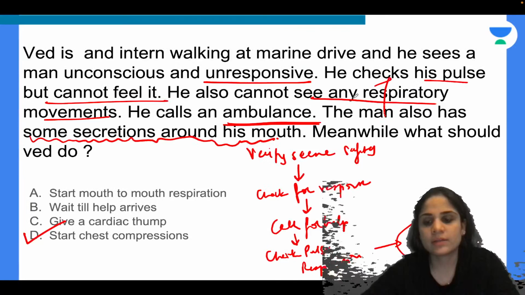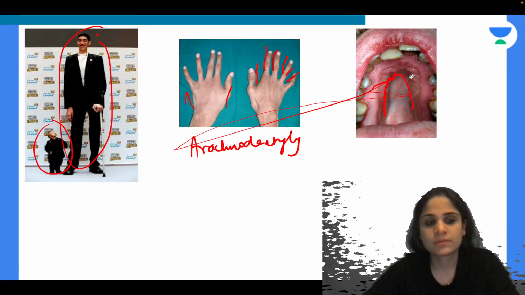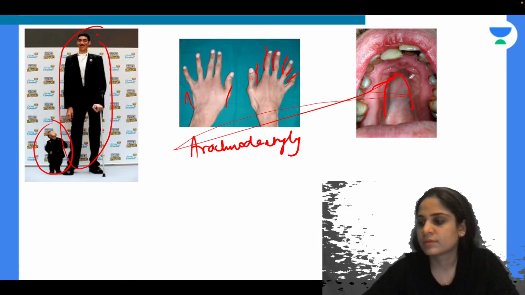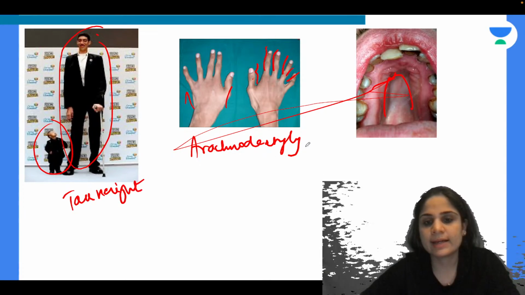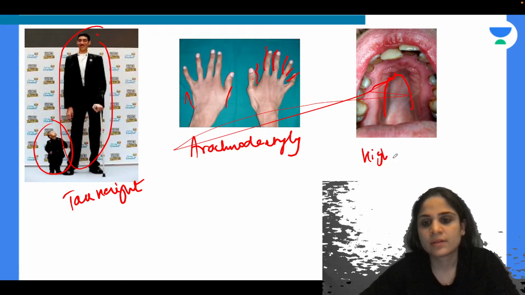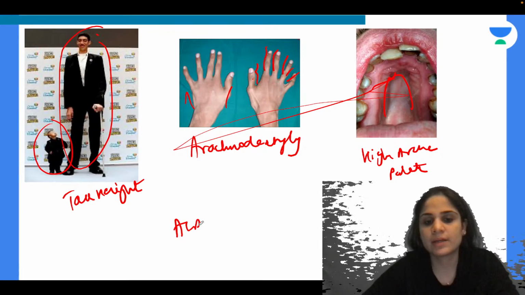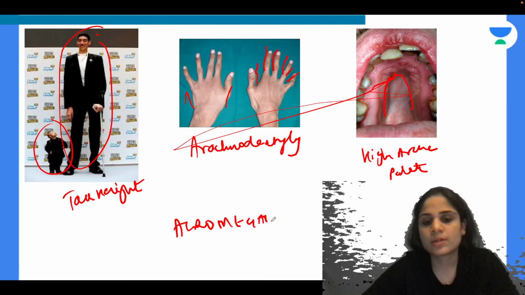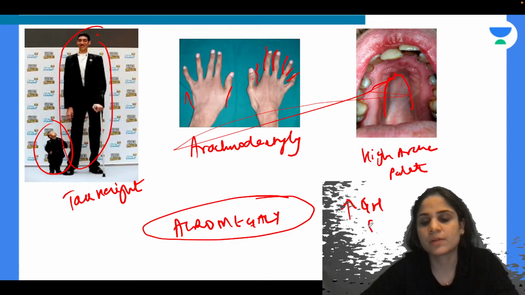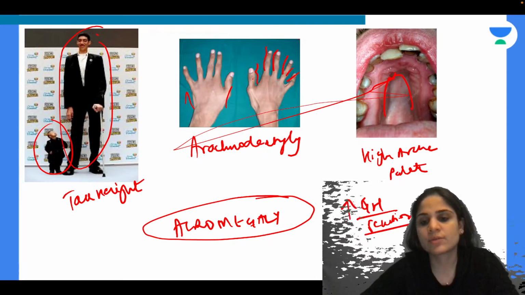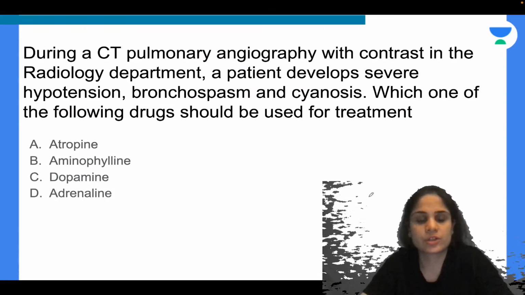And what are you seeing over here? Sorry, what do you see over here? Yes, so tall height, arachnodactyly and high arched palate. High arched palate, all three of them are seen in nothing but acromegaly. Okay, so what is acromegaly? Acromegaly is nothing but excessive GH secretion from the pituitary, correct? Excessive growth hormone secretion from the pituitary. Alright, moving on to our next question.